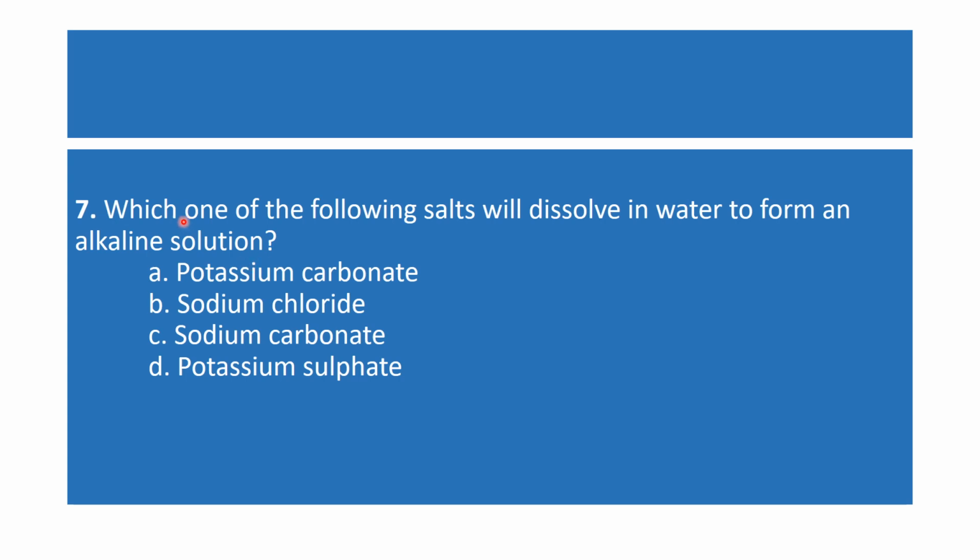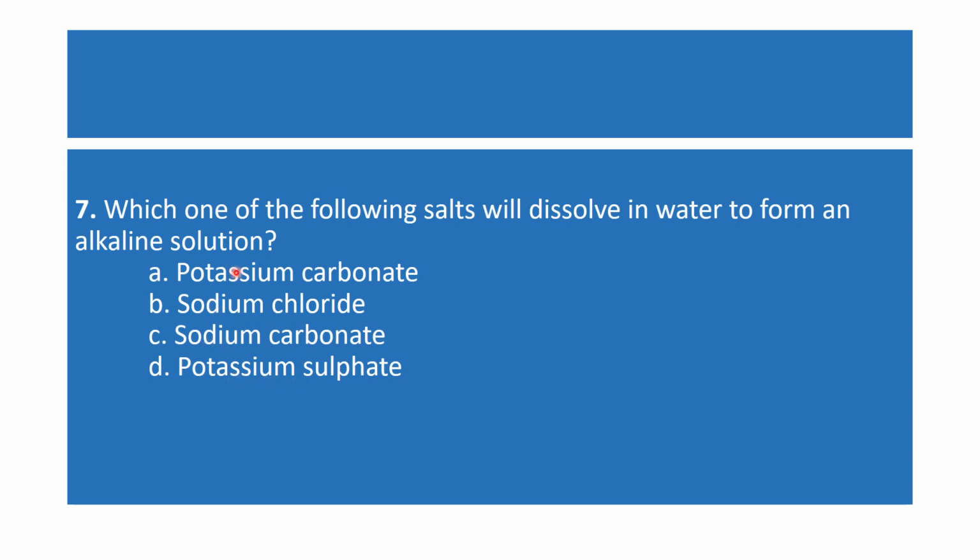Question number 7. Which one of the following salts will dissolve in water to form an alkaline solution? Because alkaline solution is formed here, you have to see which salt is the correct answer here. The options are: A potassium carbonate, B sodium chloride, C sodium carbonate, and D potassium sulfate.